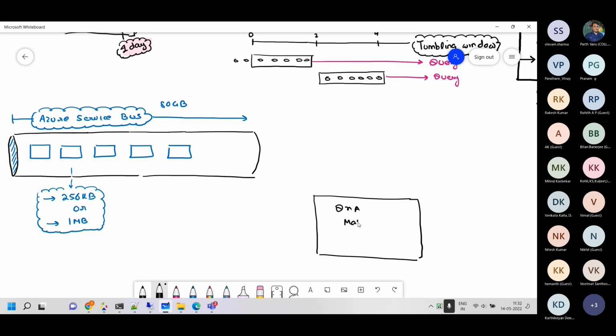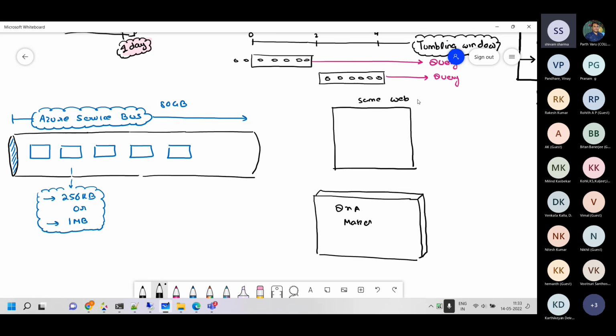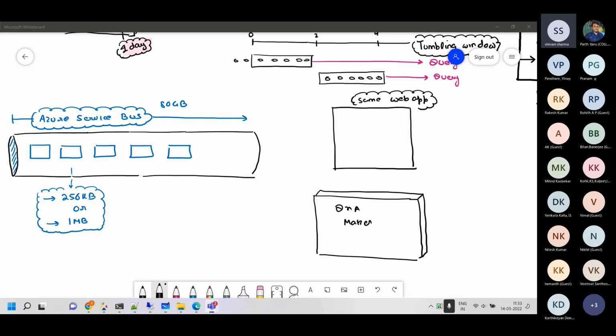Q&A maker. Now my diagram should loop back to the initial website, but I'll just make it here. So the web app is this. This is the same web app where we started from. You can loop it back as well to that one. It will be difficult for me to make it, so I'll just make it here. And it's the one from where the chat is going on.